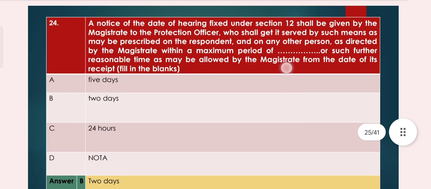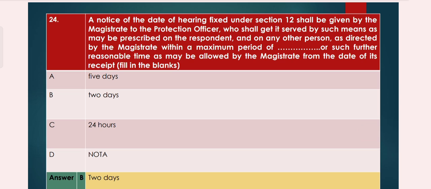Now question number 24. A notice of the date of hearing fixed under section 12 shall be given by the magistrate to the protection officer, who shall get it served by such means as may be prescribed on the respondent and on any other person as directed by the magistrate within a maximum period of dash or such further reasonable time as may be allowed by the magistrate from the date of its receipt. So option A 5 days, option B 2 days, option C 24 hours, option D nota. So option B, 2 days, is the right answer.